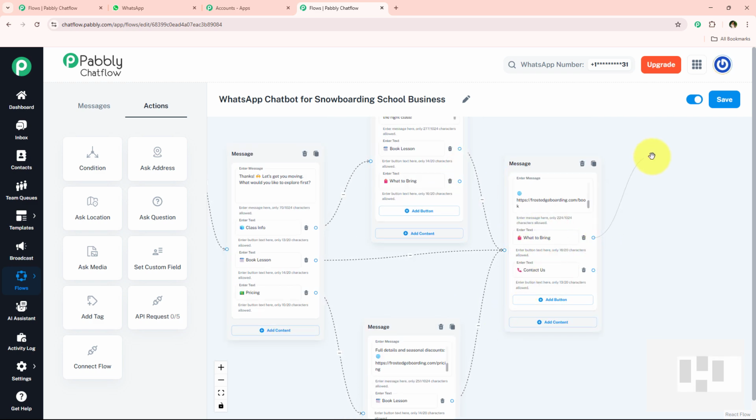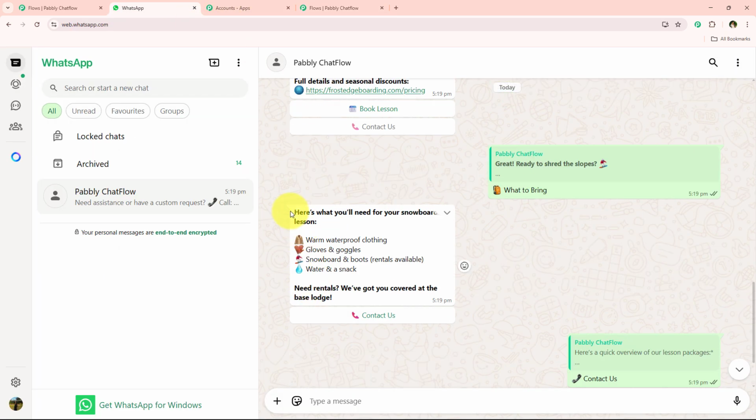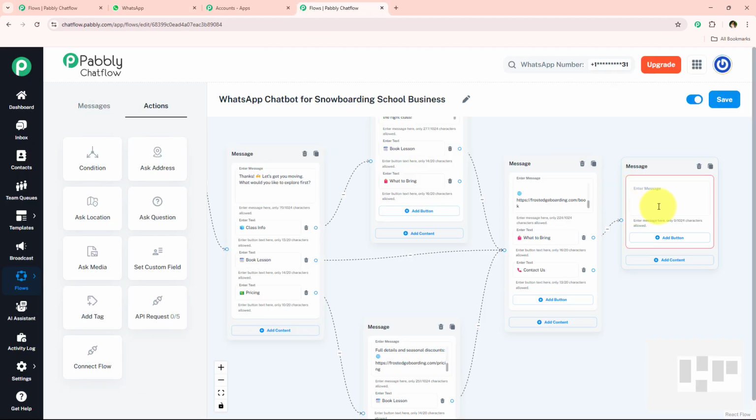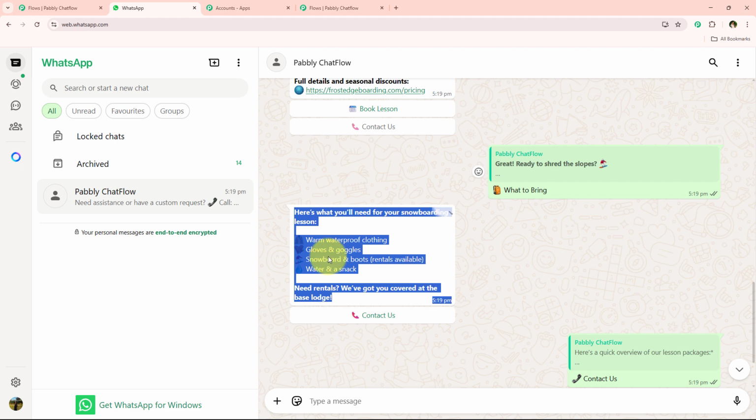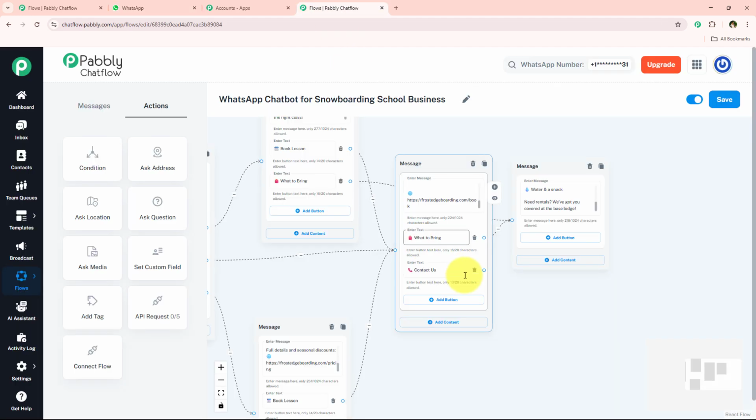And now I'm just going to set up the message for what to bring. For that I'm simply going to drag and drop the connection, select the content type as text plus button, and now I'm just going to enter the message for what to bring, which is this. So I'm simply going to enter this message right over here, and now I'm simply going to connect this what to bring message with all the buttons which said what to bring.